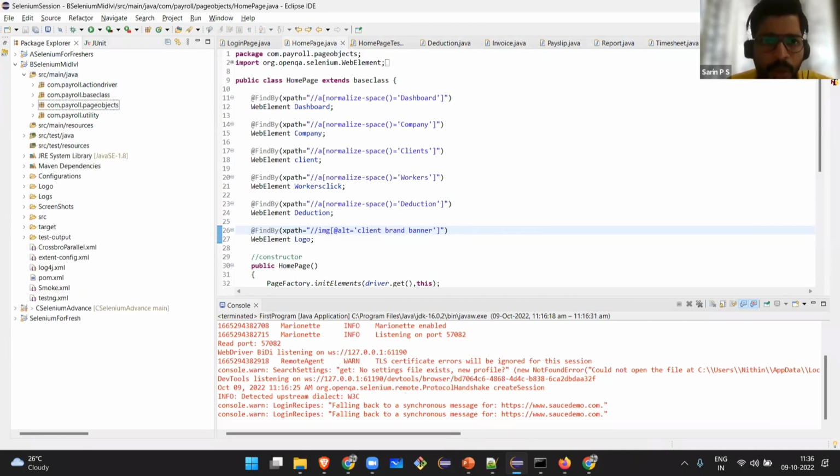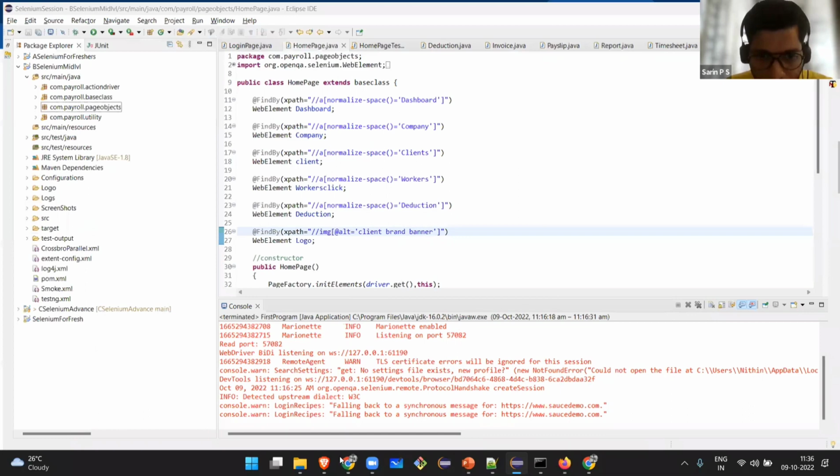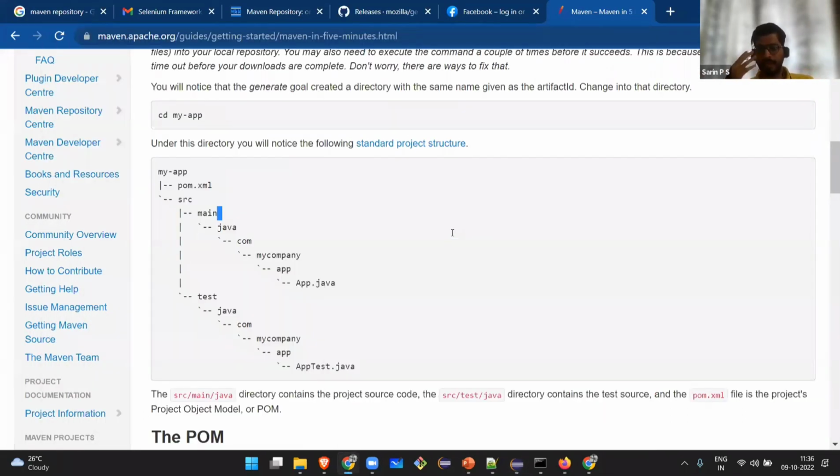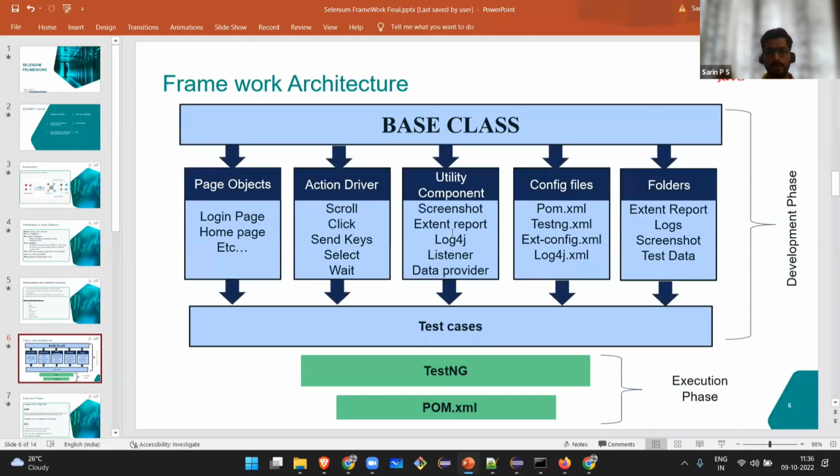Okay. So I will start with the framework and explain the architecture of the framework that I have here. Freshers who are attending this session, from this point onwards you may find it a bit difficult to follow, because you may not be familiar with topics like base class, page objects, action driver, various utilities, config files, folders. You also won't be familiar with TestNG, but you know what pom.xml is. Pom.xml is the file where we add all the dependencies.